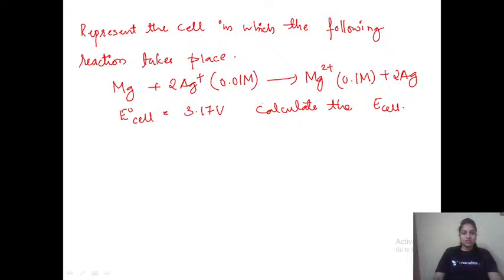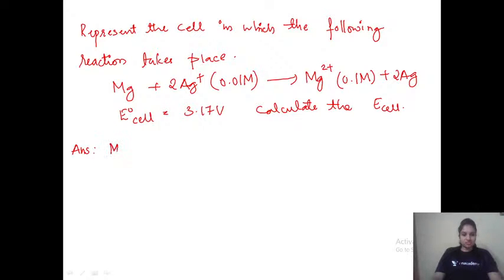Here they are asking us to represent the cell. What is the meaning of representation of a particular cell? Let us take this as an example. Mg and Ag are the two reacting species. Mg is getting converted into Mg2+, and the concentration of Mg2+ has been given.